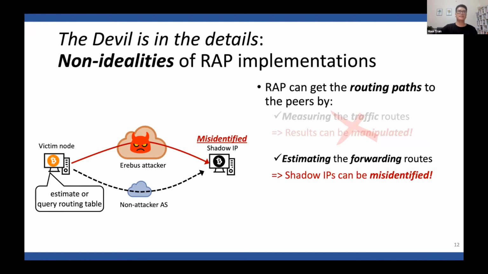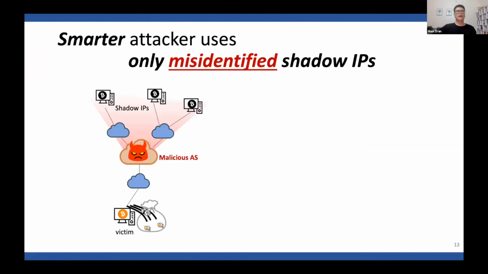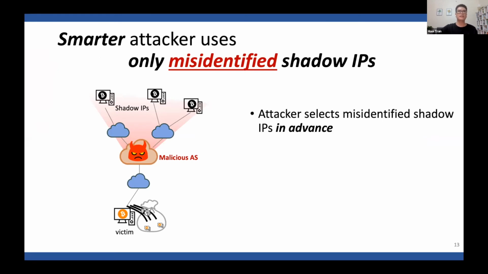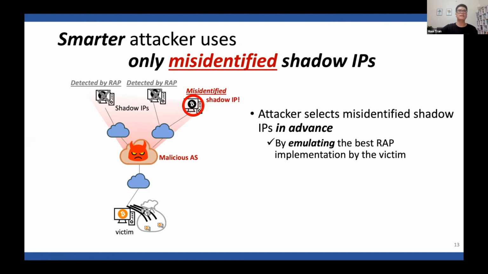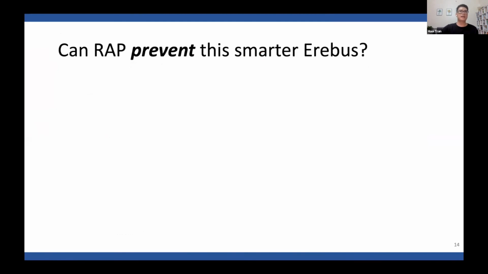And what is worse is that misidentified IPs can be exploited by an Erebus attacker who is now aware of this RAP defense. In particular, smarter Erebus attackers can use only the misidentified shadow IPs to undermine RAP. The attacker first selects the misidentified shadow IPs by emulating the best RAP defense, and then the Erebus attacker inserts only the misidentified shadow IPs to the victim. So can RAP prevent these smarter Erebus attacks?